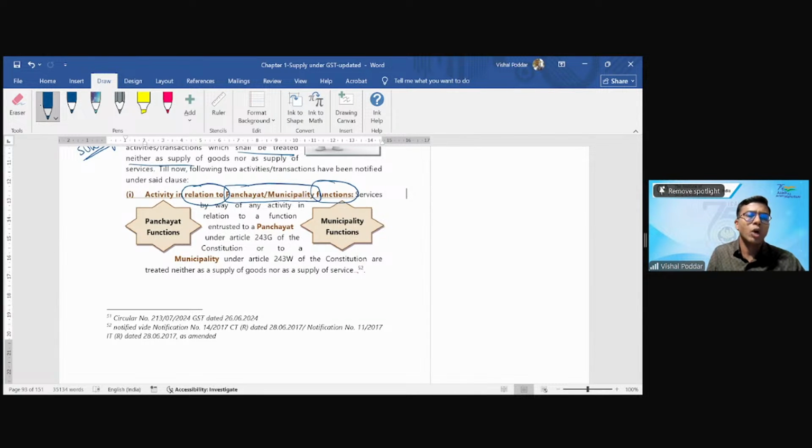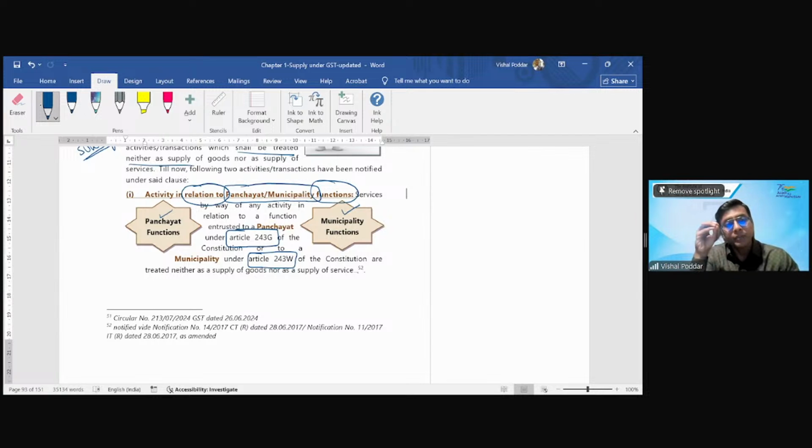Now you will ask, sir, how will we get to know what the functions of these two bodies are? The answer is you have to read Article 243G and Article 243W of the Constitution. Article 243G gives the functions of the panchayat. Article 243W gives the functions of the municipality. So both these articles of the Constitution give you a list of activities which are functions of these two bodies.